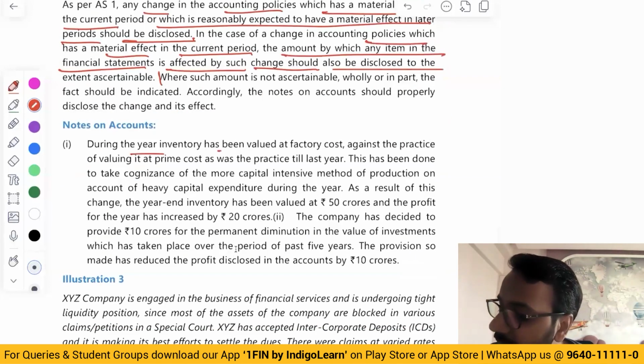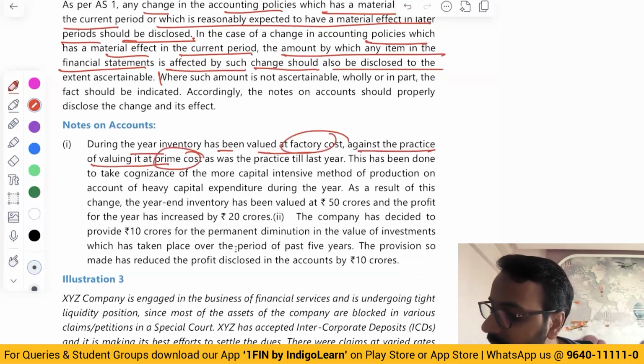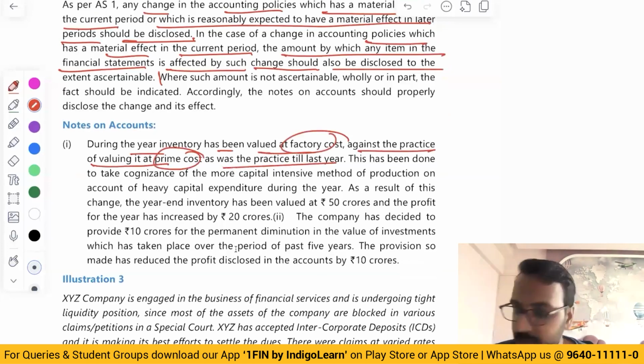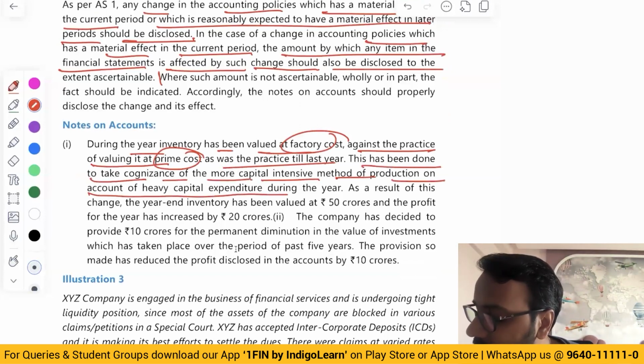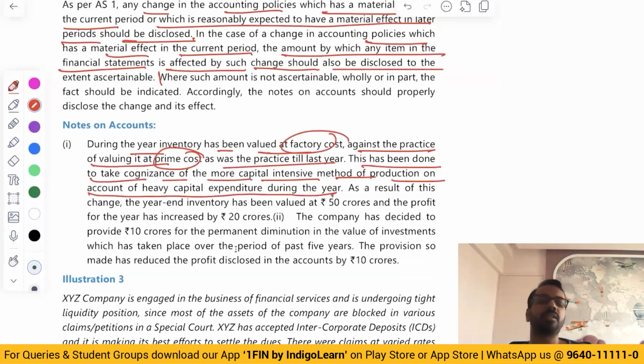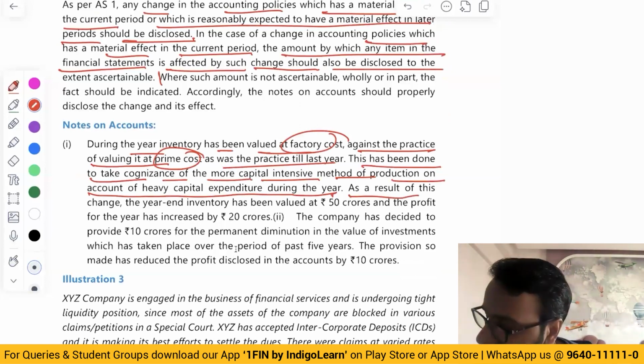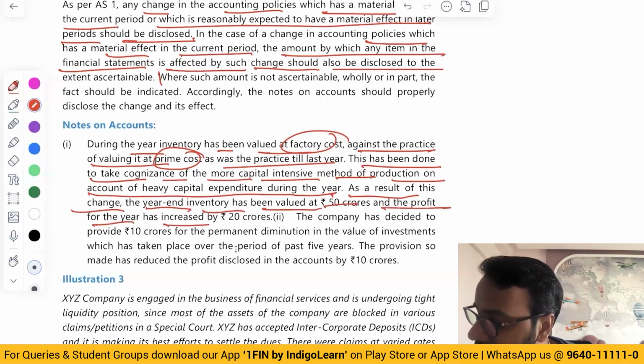Notes: During the year, inventory has been valued at factory cost against the practice of valuing it at prime cost, as was the practice till last year. This has been done to take cognizance of the more capital intensive method of production on account of heavy capital expenditure during the year. Sir, where will we get this information from? Even if you don't write this information, it is okay, right? As a result of this change, the year-end inventory has been valued at 50 crores and the profit for the year has increased by 20 crores.